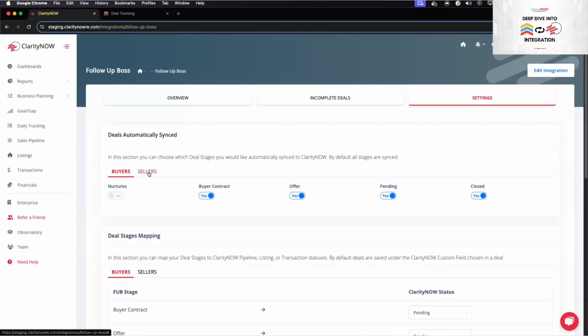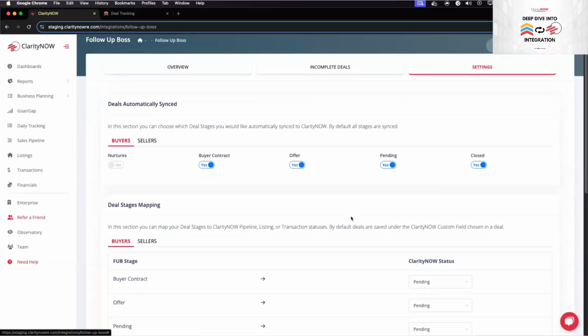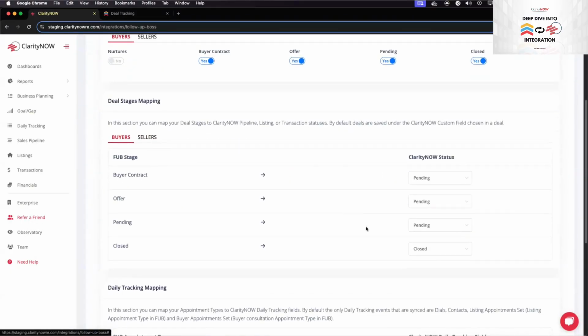This is on the buyer and seller side, however you have Follow Up Boss created. So these are the deal stages. However you have it set up, when you click yes or no, that's what will be synced over automatically.